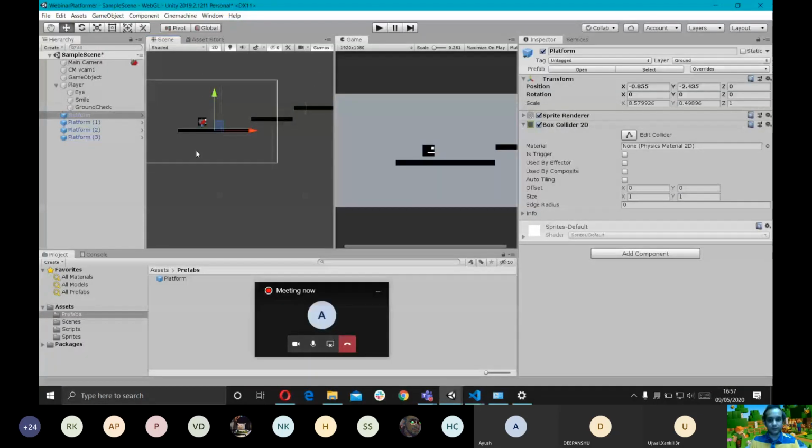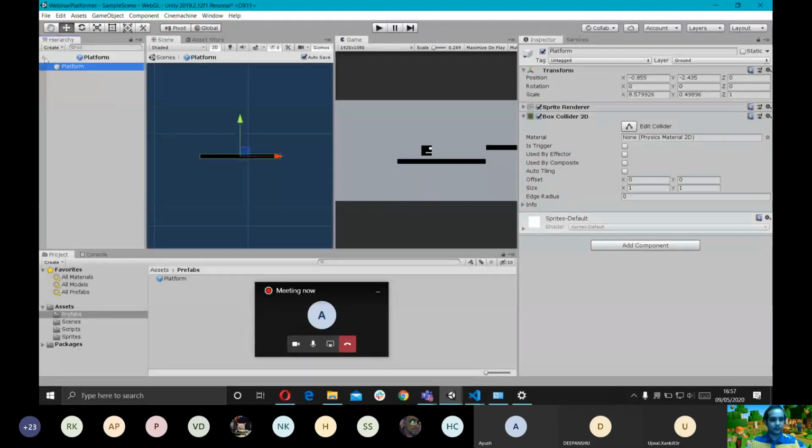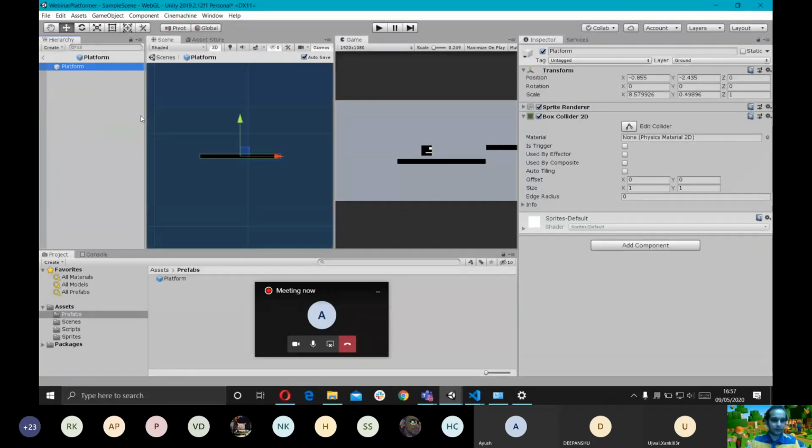So now I'm going to show you how prefabs are actually beneficial. If I go here, I'm going to edit this single prefab. This is the prefab editing window. You can see a small arrow here, so I'm going to click on it.